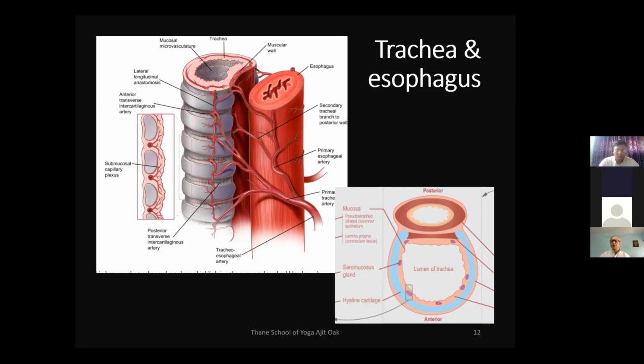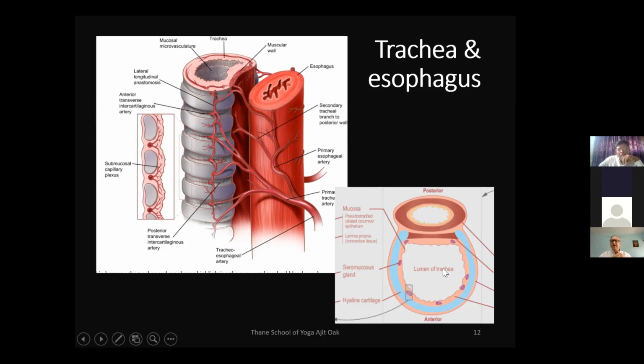So when we do dhauti, for example vastra dhauti or vaman dhauti or danda dhauti, as we know, the water in the case of danda dhauti and vaman dhauti will gush out of the esophagus after we drink the water. It comes out in an upward manner with force. That force will be transmitted to the trachea here. You understand that? The thin muscular layer, that upward force will be transferred to the trachea.